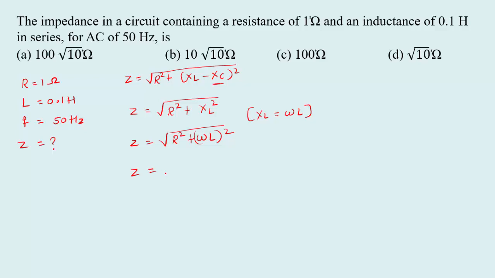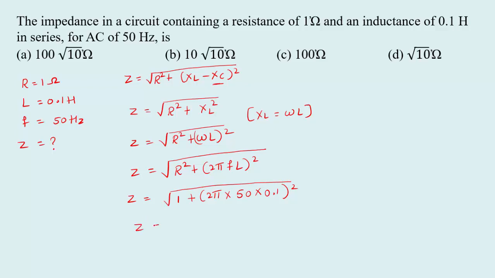Omega is not given, so instead of omega we can write 2 pi f L whole square. Now substitute all the values. R square, that is 1 ohm, plus 2 pi, frequency is 50 Hz and inductance is 0.1, whole square. So the impedance value will become Z equal to root of 1000, or we can write it as 10 root 10 ohm. So 10 root 10 ohm is option B.